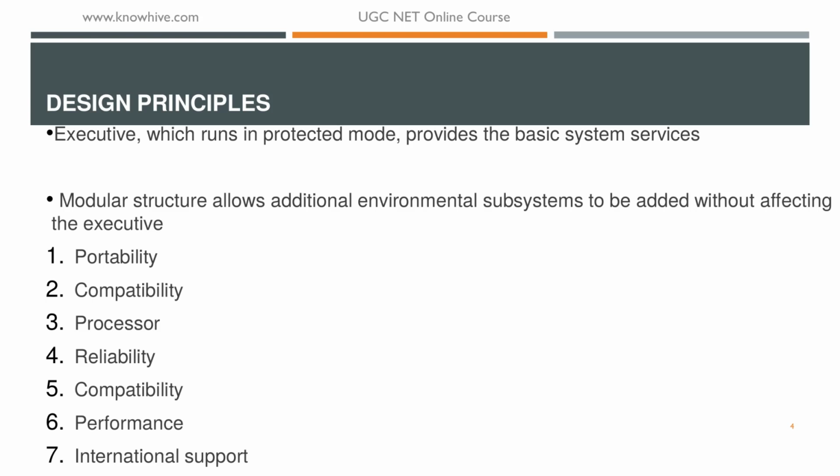In reliability, Windows uses hardware protection for virtual memory and software protection mechanisms for operating system resources. In performance, the Windows subsystems can communicate with one another by high performance message passing.